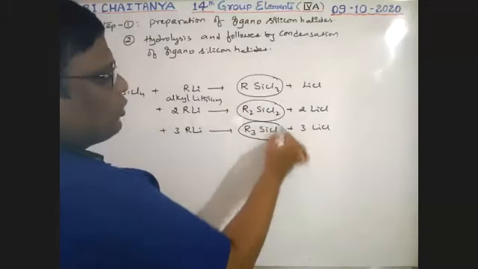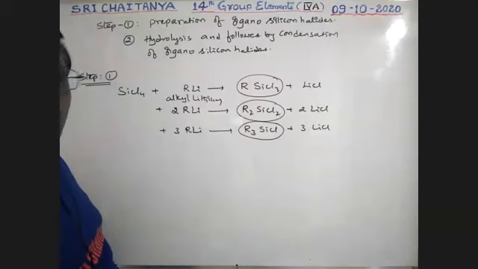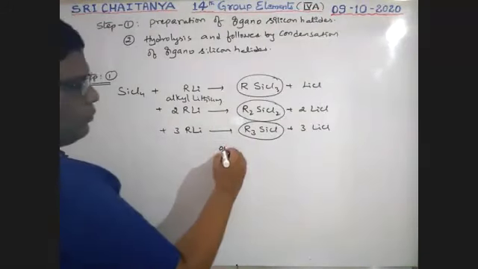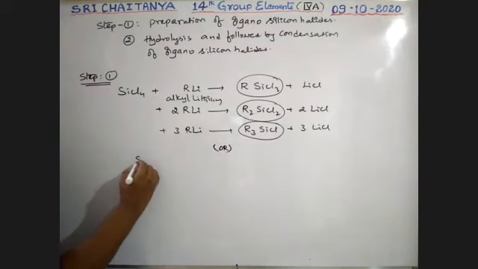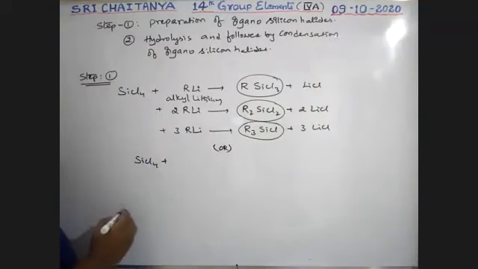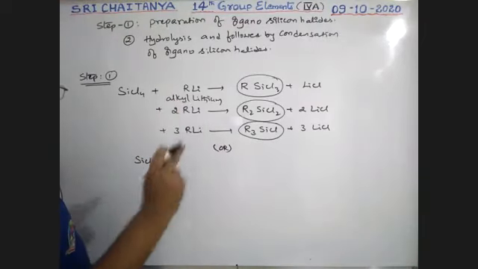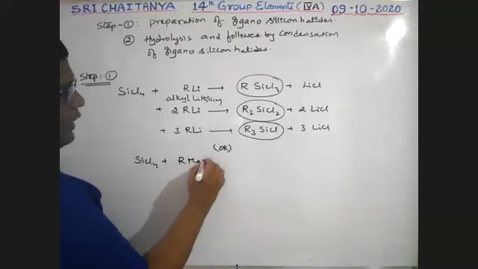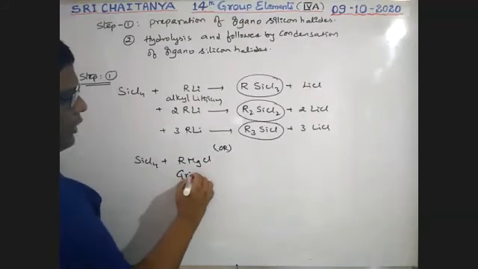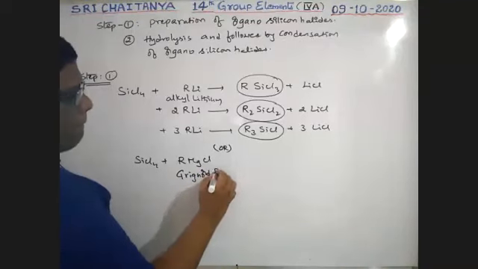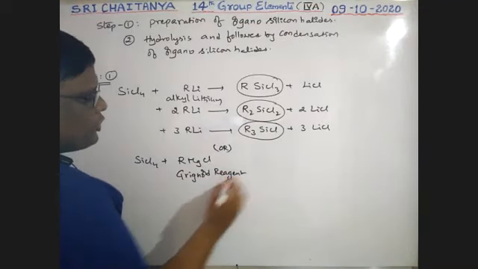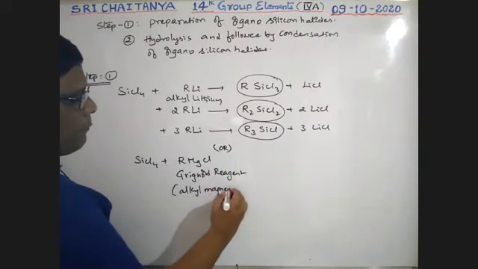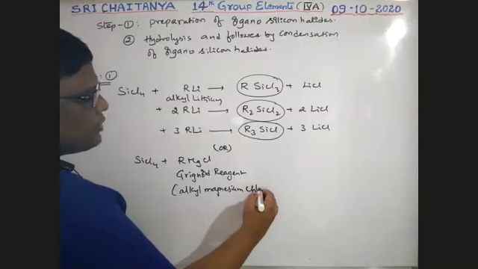What I wrote just before is one of the ways to prepare these compounds. There is another way. When SiCl4 reacts with, instead of alkyl lithium, a Grignard reagent, that is RMgCl, which is called alkyl magnesium chloride.